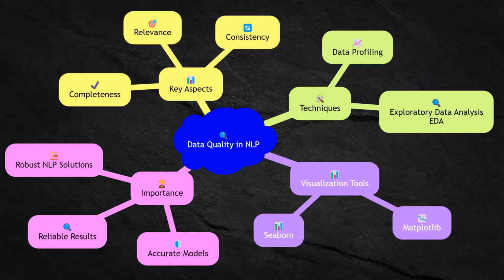Evaluating the quality of data is a critical step in the NLP pipeline. Poor quality data can lead to inaccurate models and unreliable results. Key aspects to consider include data completeness, consistency, and relevance. Techniques such as data profiling and exploratory data analysis (EDA) can help in assessing data quality. Visualization tools like Matplotlib and Seaborn can be used to identify patterns and anomalies in the data. Ensuring high-quality data is essential for building robust and effective NLP solutions.